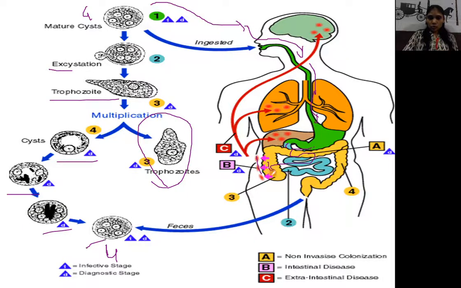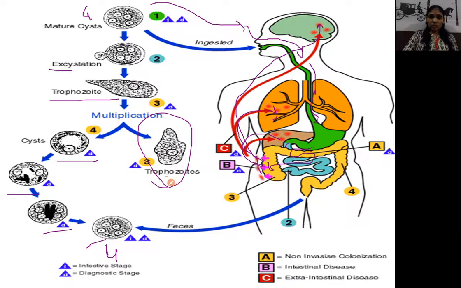Okay, so through those blood vessels, the trophozoites enter into the liver. They damage the liver. Then again they enter into the lungs. They damage the lungs, and lastly they enter into the brain also. They also affect the brain. Which stage? That trophozoite stage.